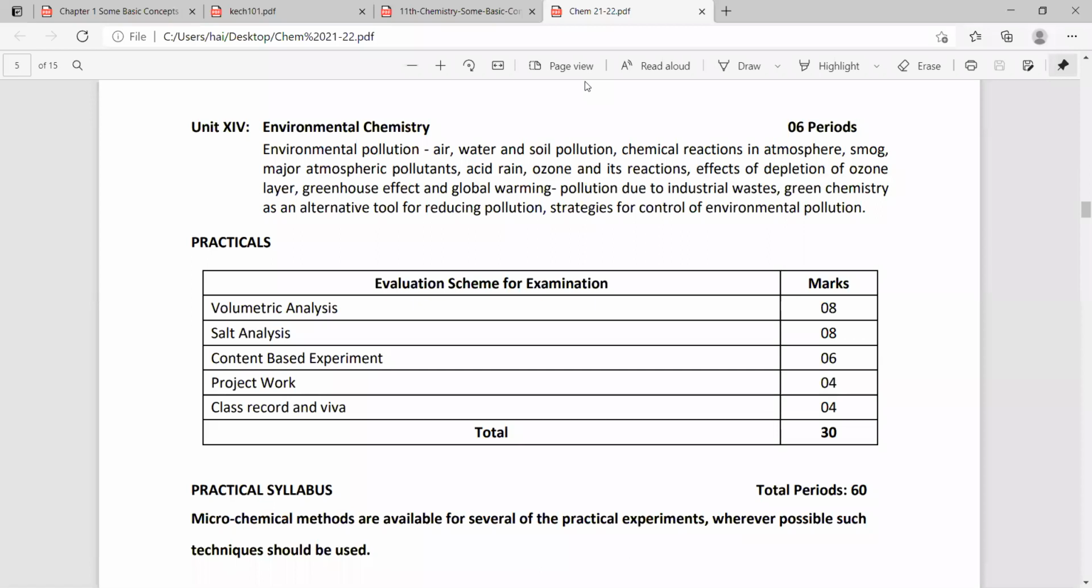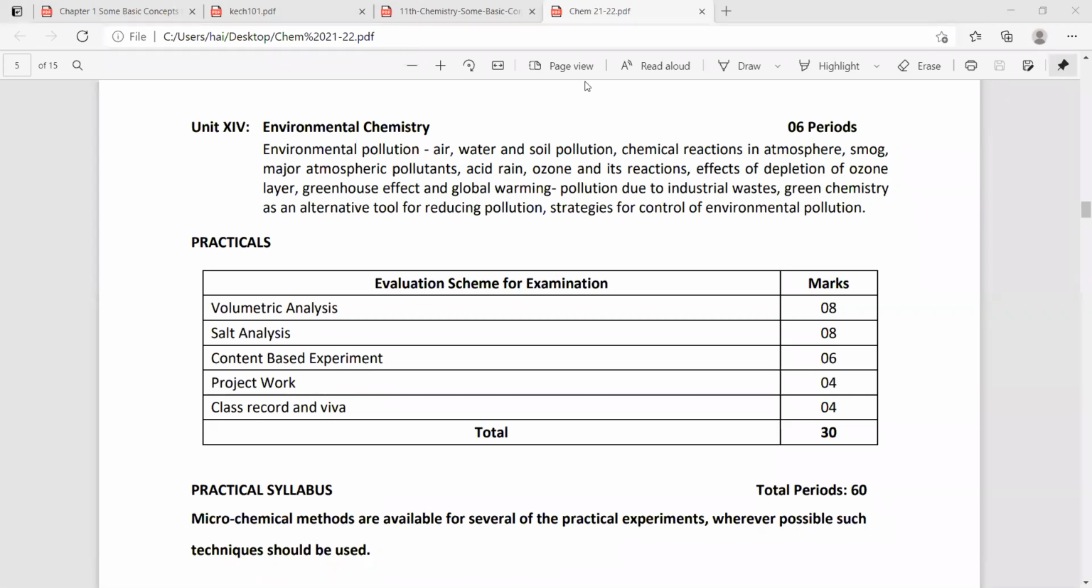Viva is nothing but what you did in the practical, what you have done. For that, 4 marks will be given for record and Viva. Project also has 4 marks. Next one we have salt analysis. You can identify what cation we have and what anion we have. Identification of cation and anion carries 8 marks.